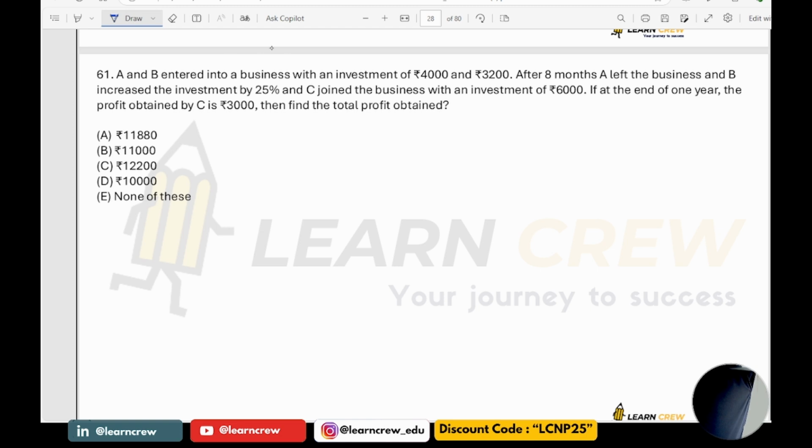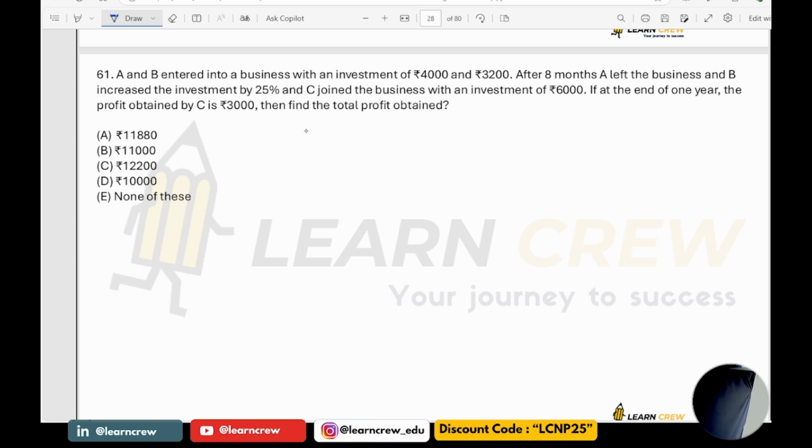A and B enter into a partnership with an investment of 4,000 rupees and 3,200 rupees. After 8 months, A left the business and B increased the investment by 25%. C joined the business with an investment of 6,000 rupees. If at the end of 1 year, the profit obtained by C is 3,000 rupees, then find the total profit obtained.